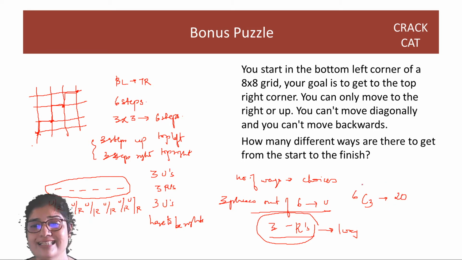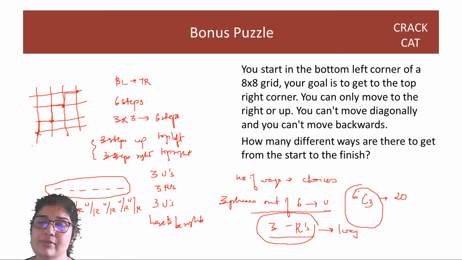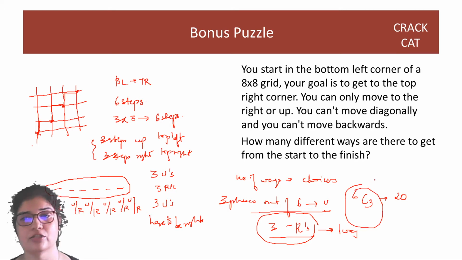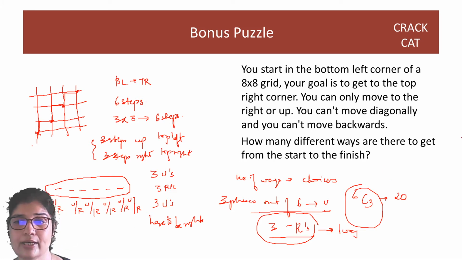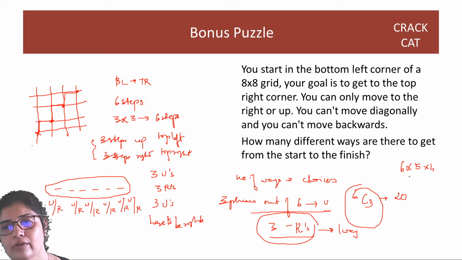How does this 6C3 come about, guys? We'll discuss this when we are doing permutations and combinations. But you can just think of this as, I can choose the first place in 6 ways, the second place in 5 ways. So the first place can be chosen in 6, the second in 5, the third in 4.